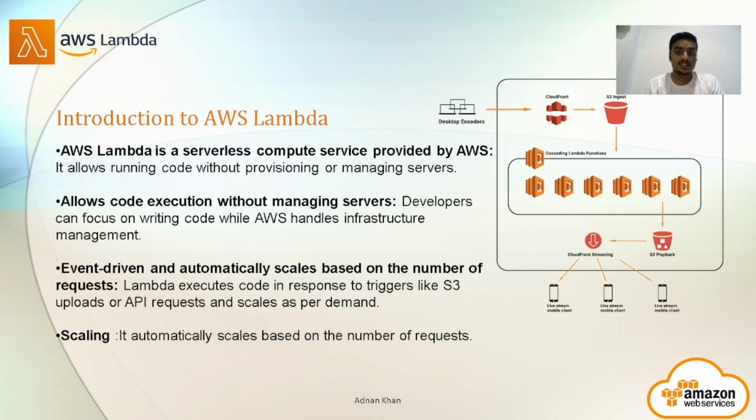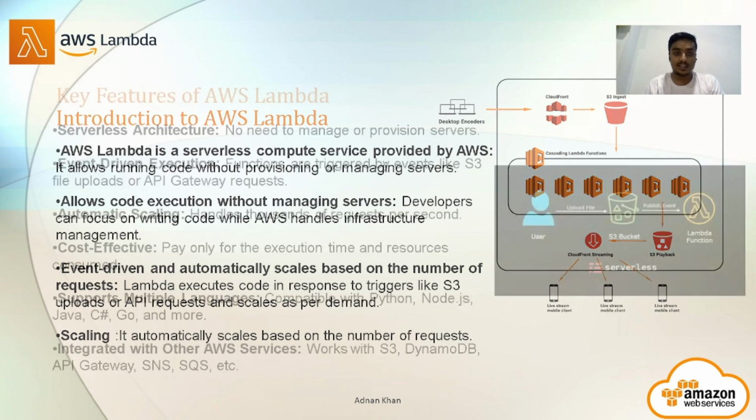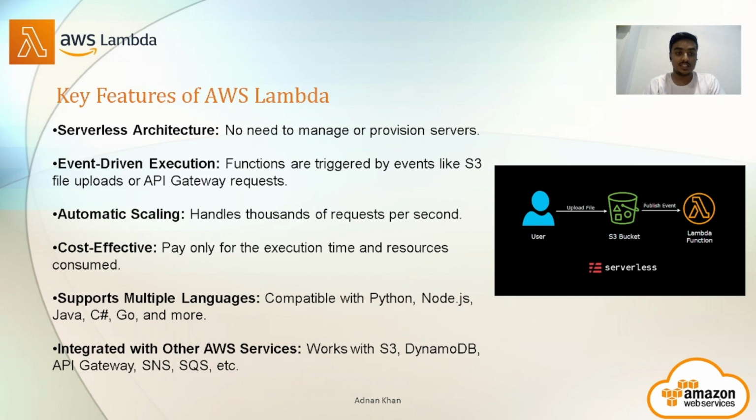So there is scaling, meaning the number of requests per second are increasing or decreasing. Whether they are increasing or decreasing, it is managed by AWS Lambda itself. Next, we will see what are the key features of AWS Lambda.